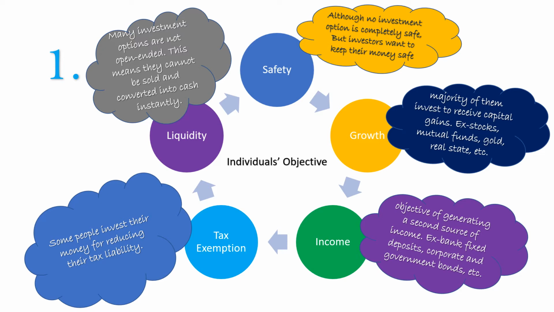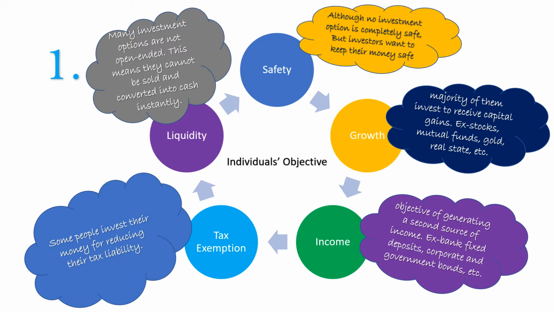Next is growth dependent investors. The majority of investors invest to receive capital gains. They gain from stocks, mutual funds, gold, real estate, etc. They always want growth of their assets. Next is income. The objective is generating a second source of income. Most investors invest money or assets to generate passive income or a second source of income. Examples are bank fixed deposits, corporate and government bonds, etc.